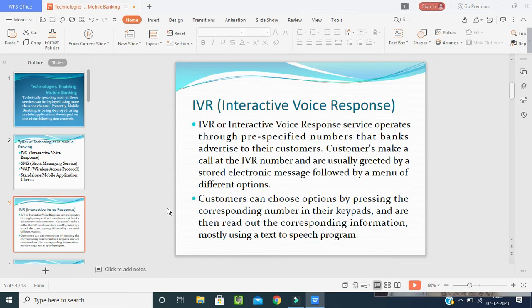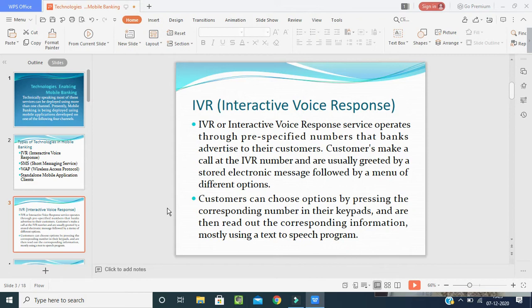They will call, and they will fulfill the customer's requirement. It is working like an advertisement. The banker will send a message or give a kind of advertisement on that number so the customers can be aware of upcoming new technologies or ideas from the banks.